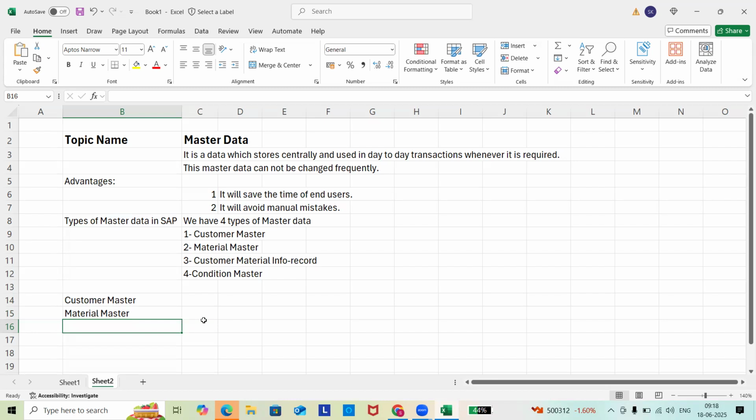What does it mean? The specification of the products. Material master means, for example, you can mention the specifications of the product. It is the data of the product which is stored centrally and used in day-to-day transactions whenever it is required.